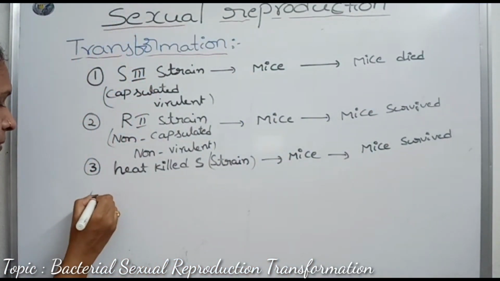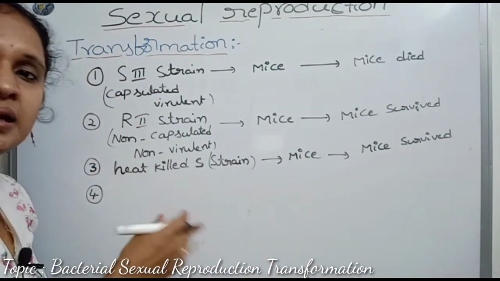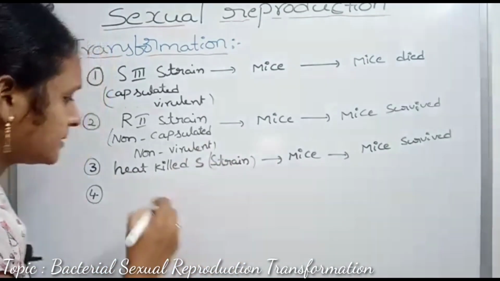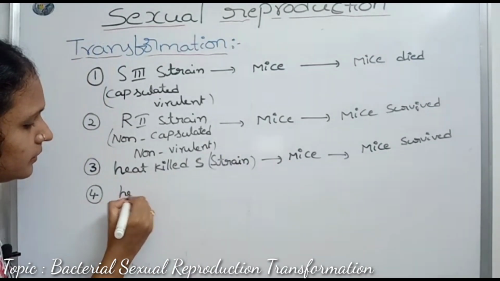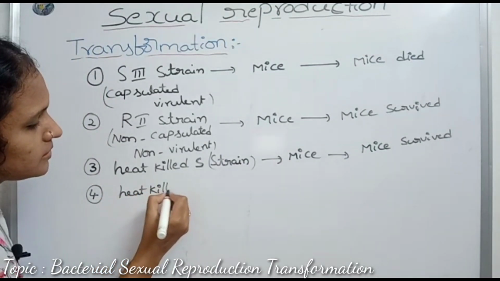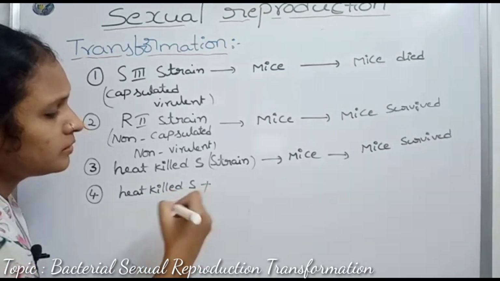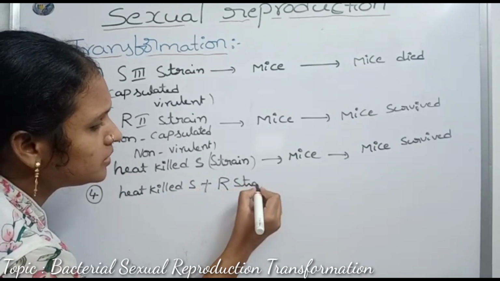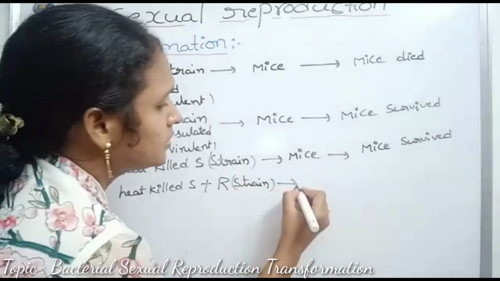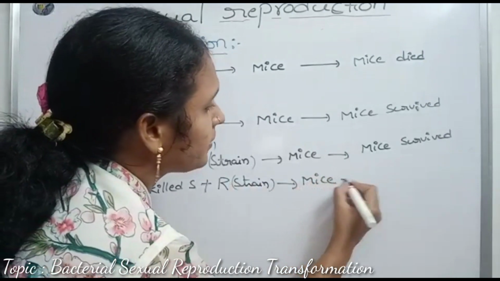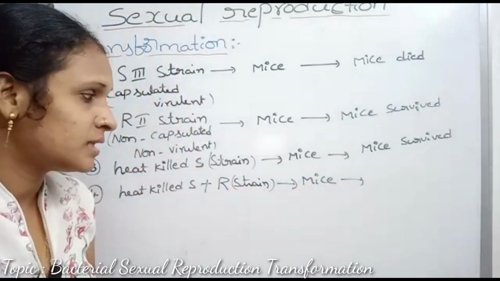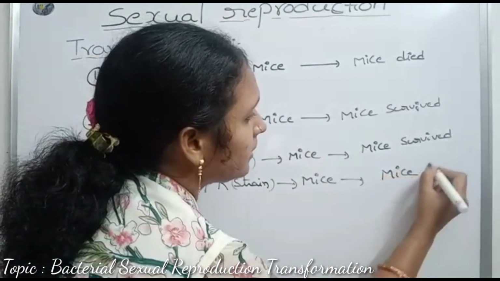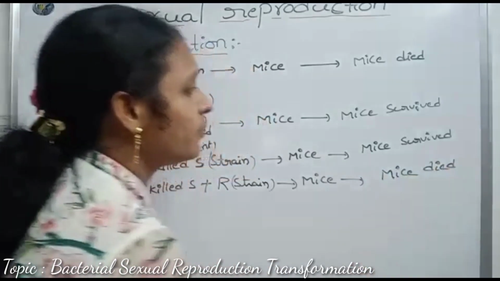And the fourth step: heat-killed S strain cells are mixed with R strain cells and injected into the mice. So what happened here? What is the reason? The mice died. Why did the mice die?